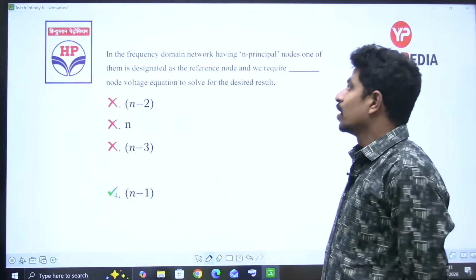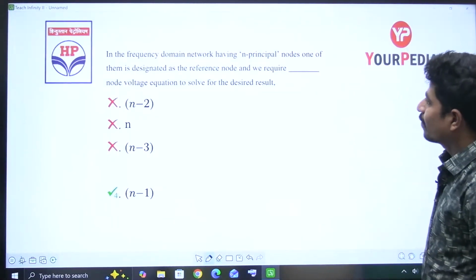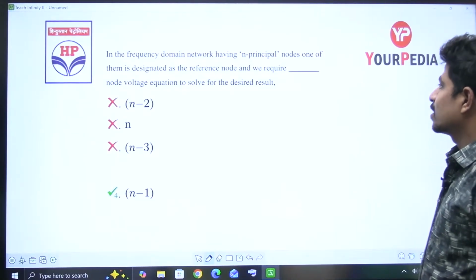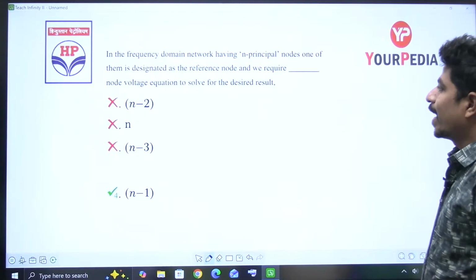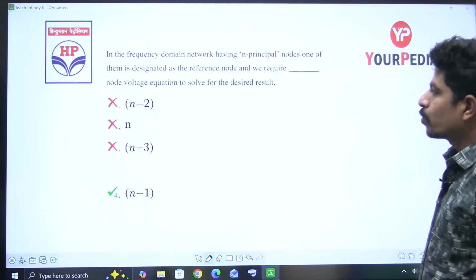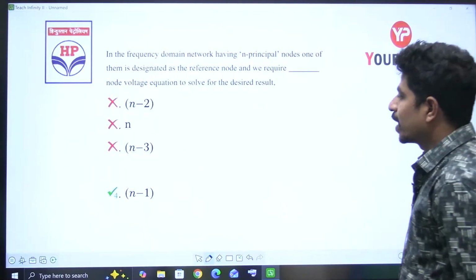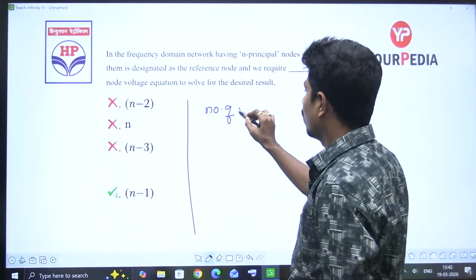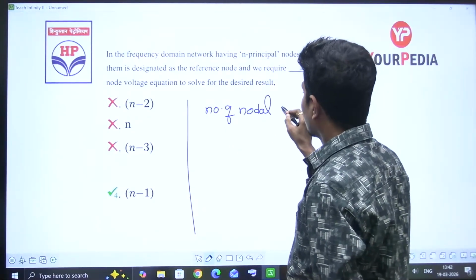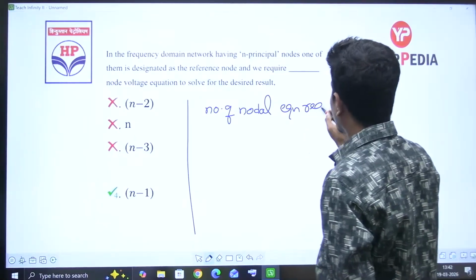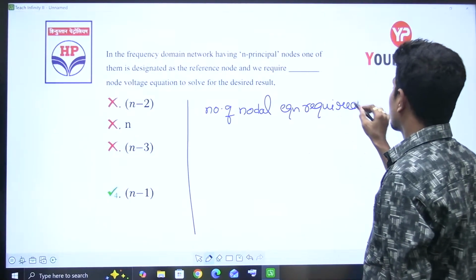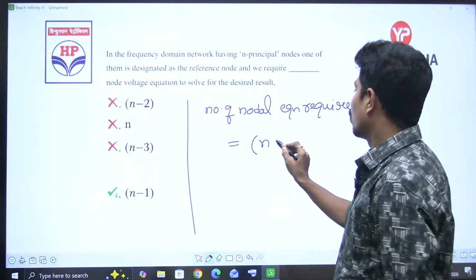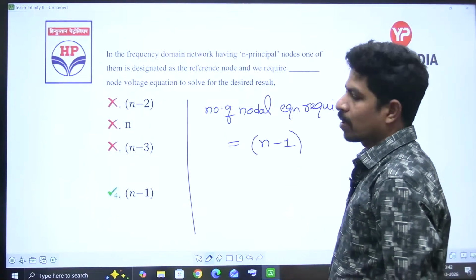Okay, next. In a frequency domain network having n principal nodes, and one of them is designated as a reference node, we require dash node voltage equations to solve for the desired result. See, number of nodal equations required is equal to total number of nodes minus 1.